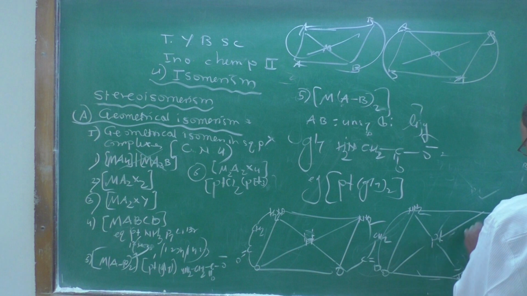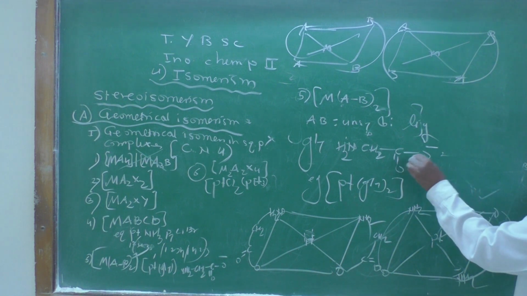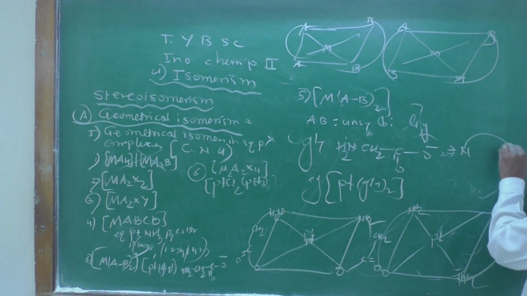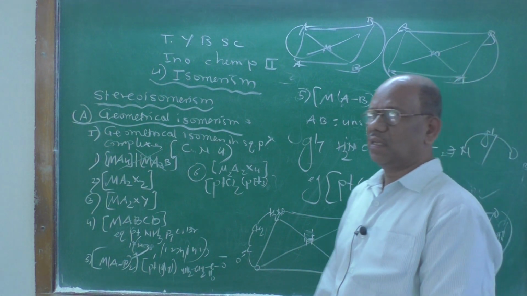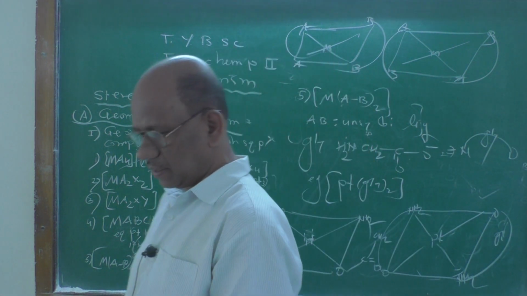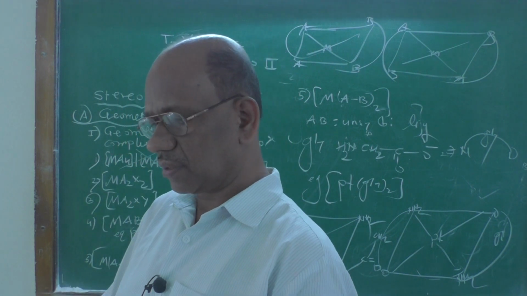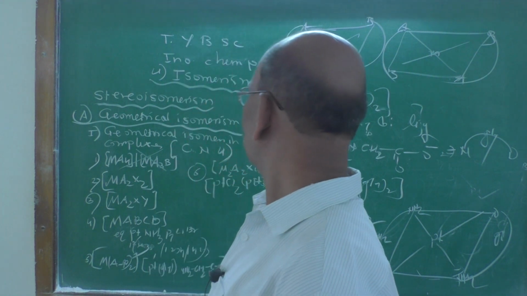We can write it like this also, with N-O on a curve. GLY means glycine ligand.